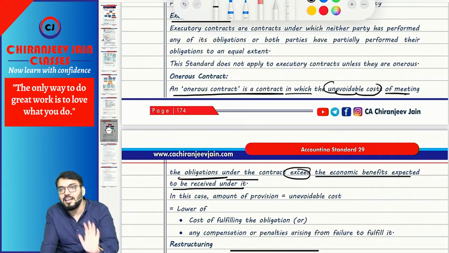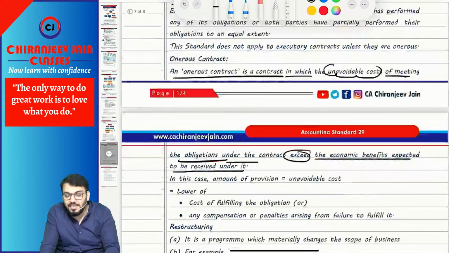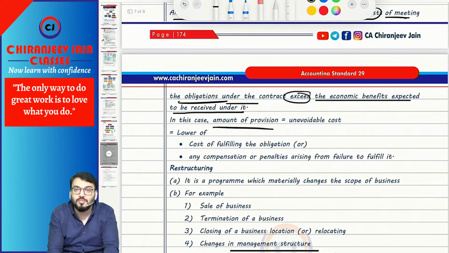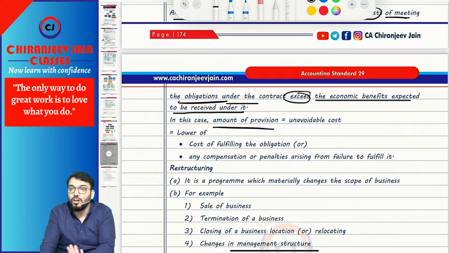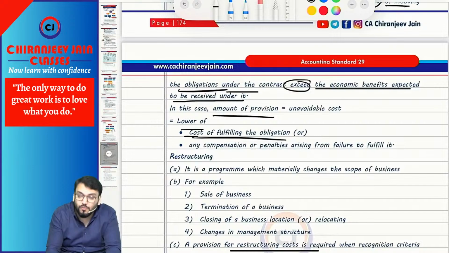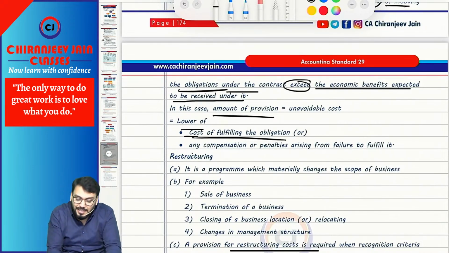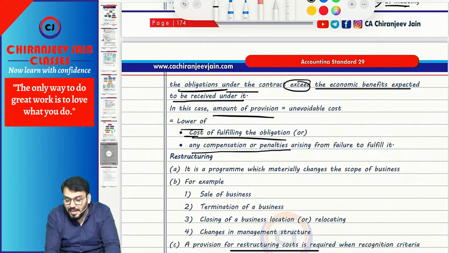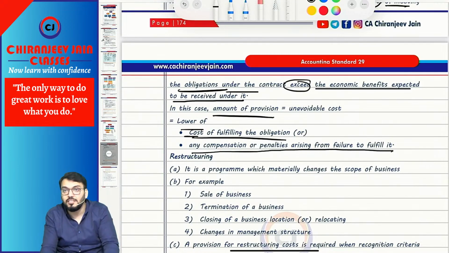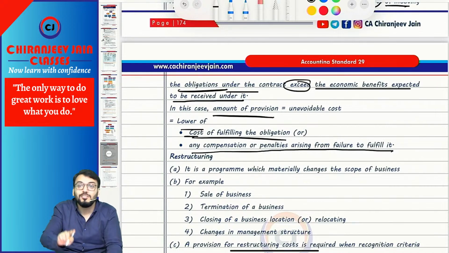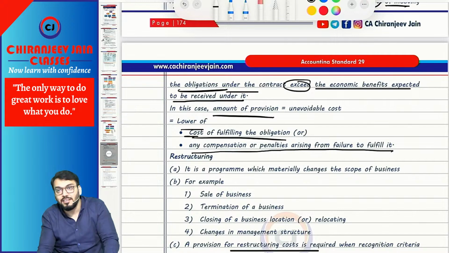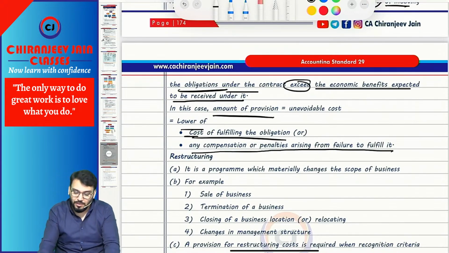Then AS 29 is applicable. AS 29 says that in this case the amount of provision will be the unavoidable cost, the cost which you can't avoid. That will be the lower of the cost of fulfilling the obligation, or any compensation or penalty arising from failure to fulfill it. So whatever compensation or penalty is payable in case you try to exit from the contract, that amount will come, whichever is lower. Understood?